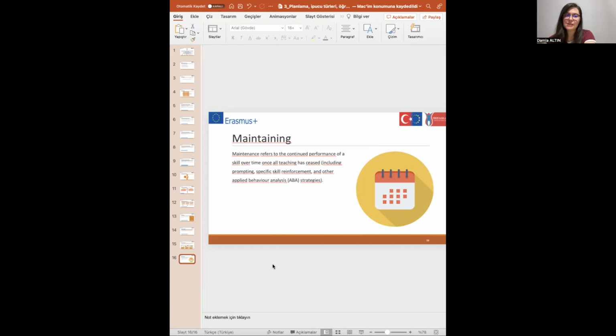Another principle is maintaining. Maintenance refers to the continued performance of a skill over time once all teaching has ceased. This is one of the biggest problems for people with intellectual disabilities, because when you teach something today, there is a big possibility to forget this skill, for example, after 2 weeks.